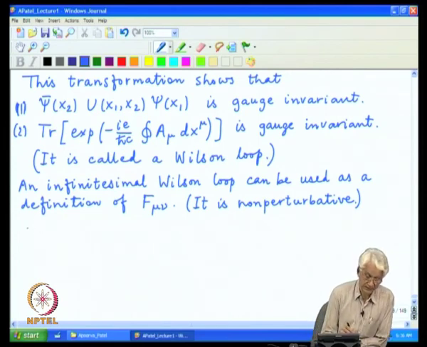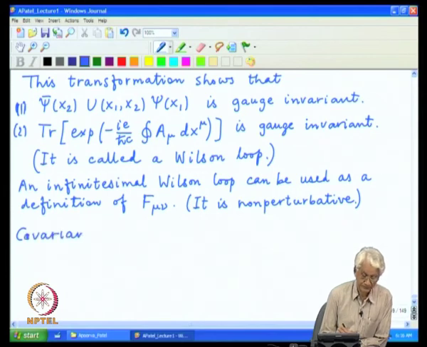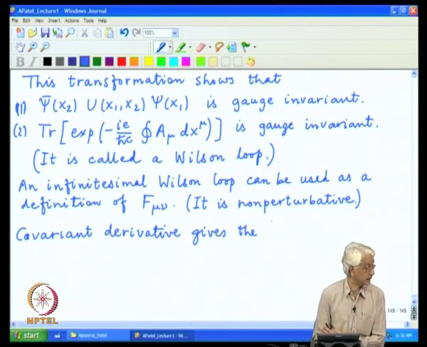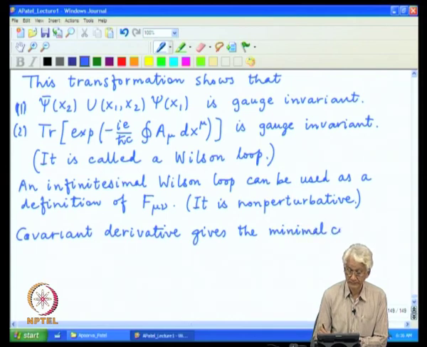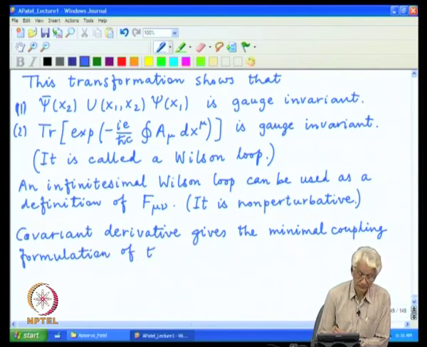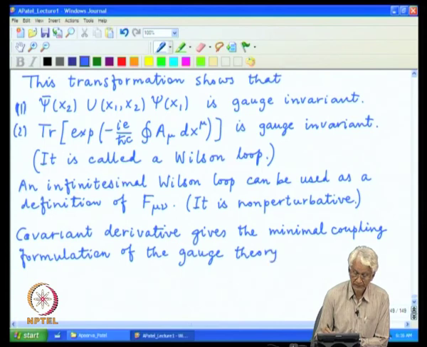So, the covariant derivative gives what is known as the minimal coupling of the gauge theory.